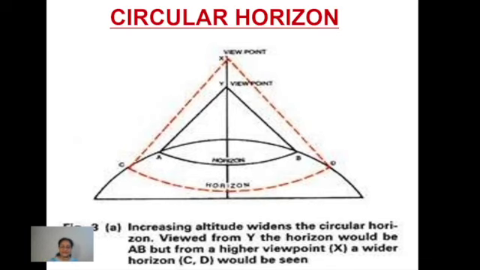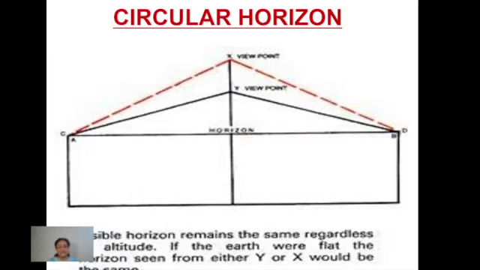You can take the other case. If Earth is a flat surface body, just like a cuboid, you can take the condition in this case. What happens then? Suppose from the plane surface, if we are trying to see the horizon, we are able to see till this point. This is the horizon. Again, if we go to a higher altitude, suppose at y height we have reached and we are trying to see the horizon, we are able to see the same horizon.